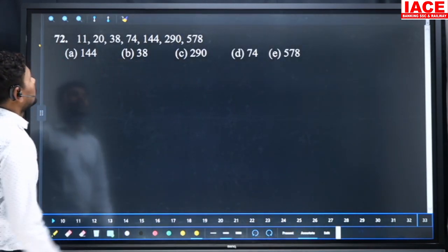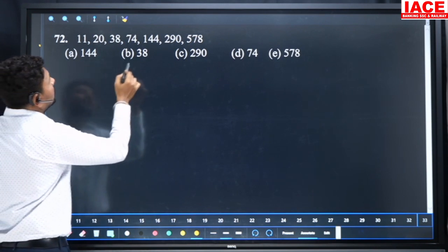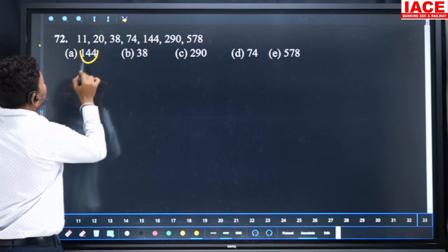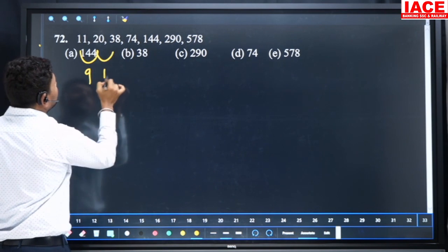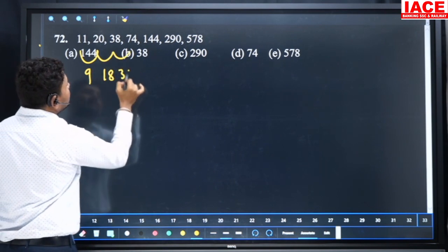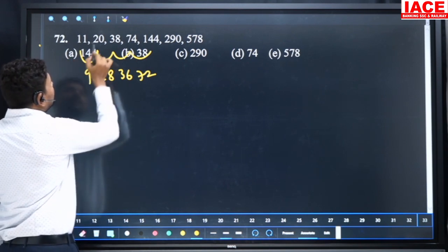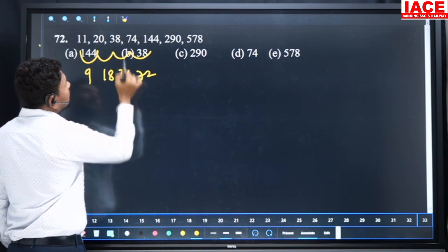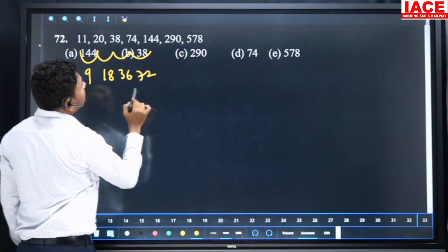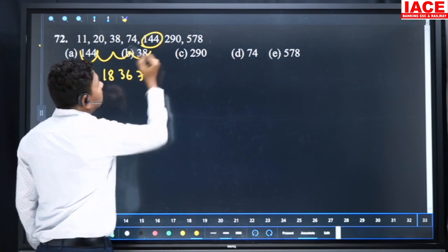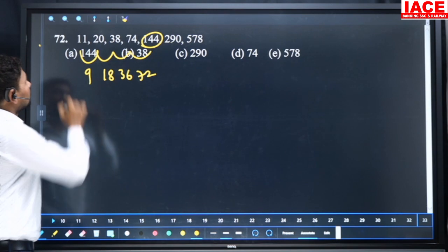Here 11, 20, 38, 74, 144. Here the number is, what is the number added? 9 added. Here is 18 added. Here is 36 added. Here is 72 added. So 11 plus 9, 20. 20 plus 18, 38. 38 plus 36, 74. 74 plus 72, 146. Our wrong number is 144. Option is A.